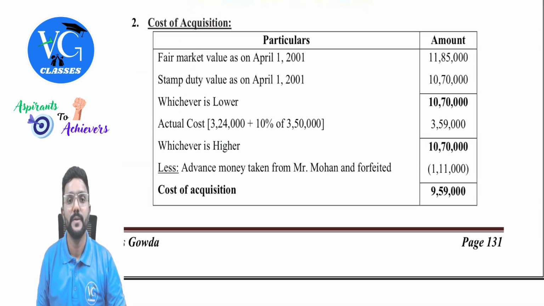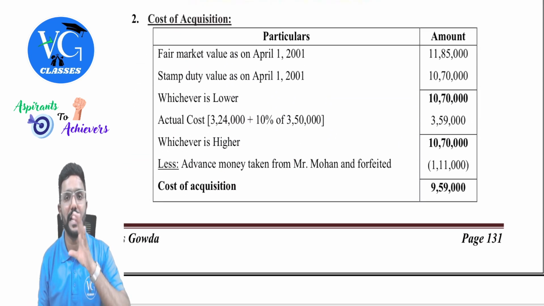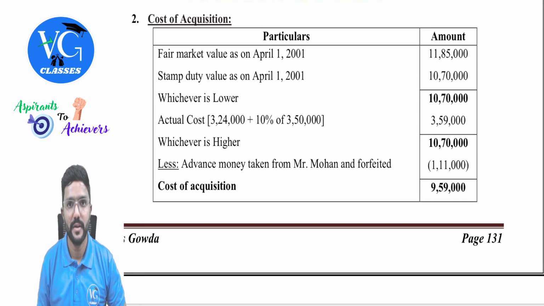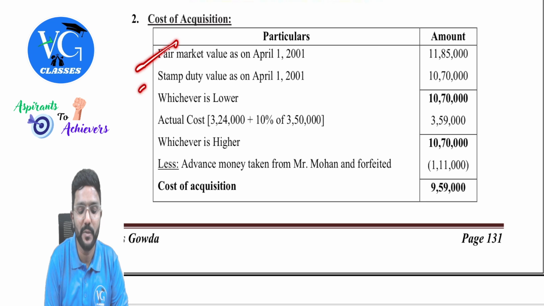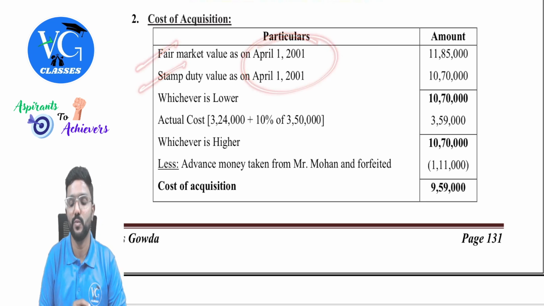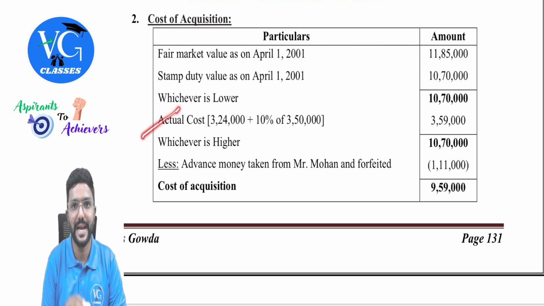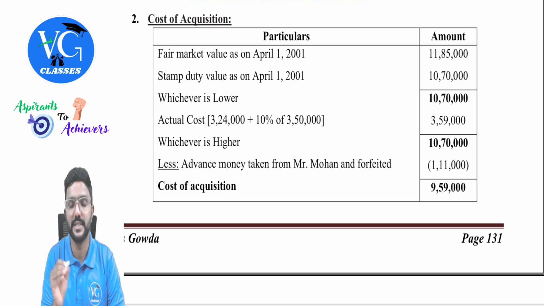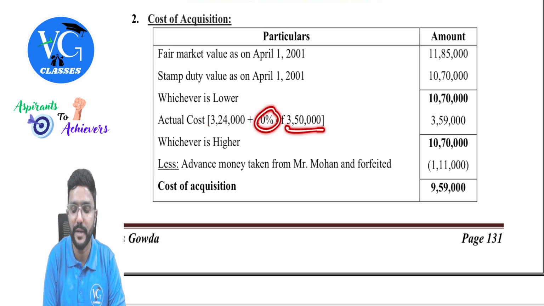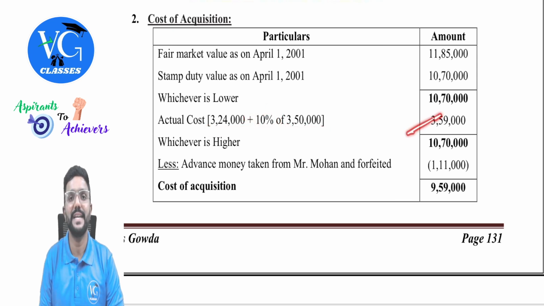Okay. So as it is a land or building which is acquired before 1st April 2001, we need to first compare fair market value and stamp duty value on 1st April 2001. Take whichever is lower. Compare that with actual cost. Actual cost is 3,24,000 plus stamp duty paid 350 into 10%, that is 35,000. We will derive actual cost as 359 and we need to take whichever is higher, guys.